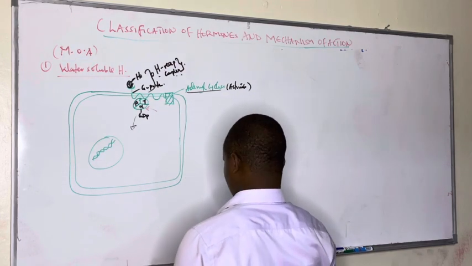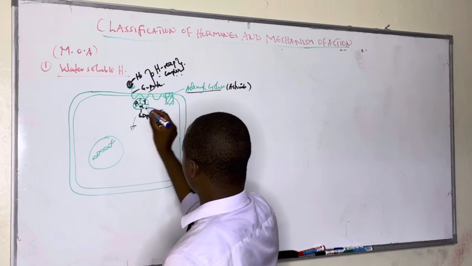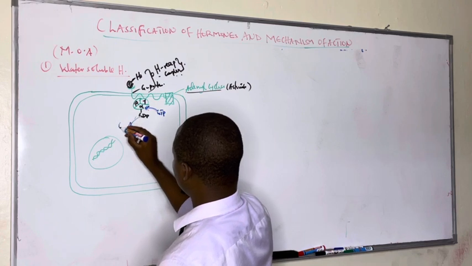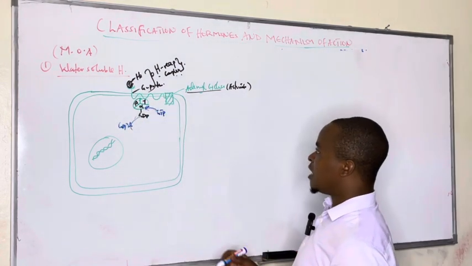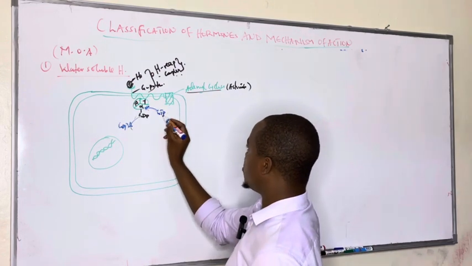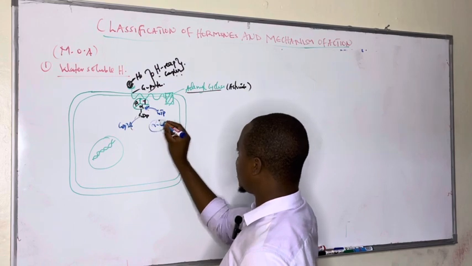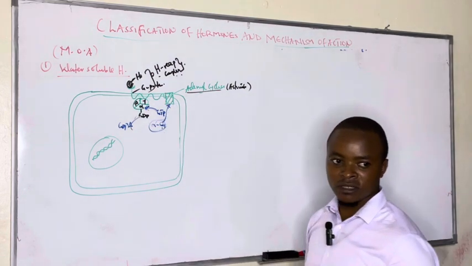GTP displaces the GDP from the alpha subunit, and then we form the alpha GTP subunit. And it is the alpha GTP subunit that activates adenyl cyclase.